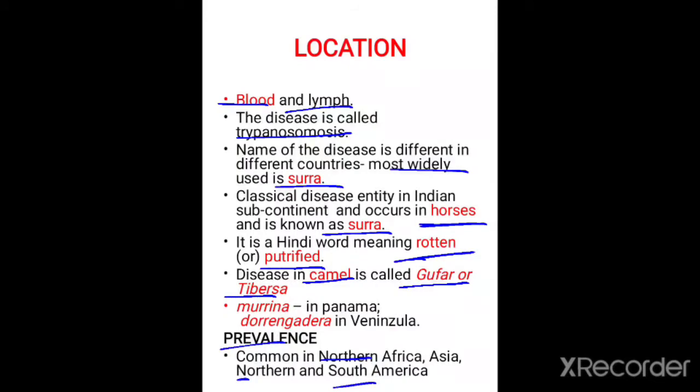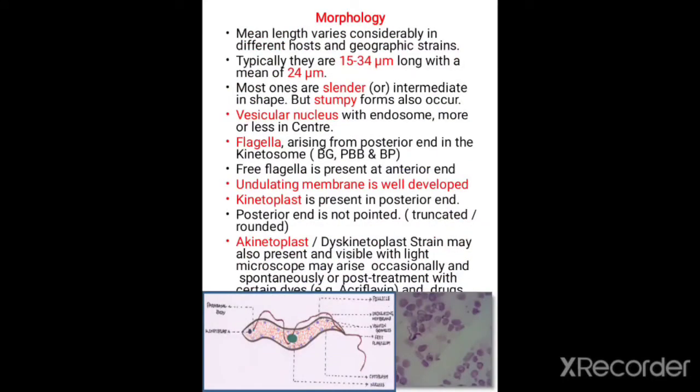And this has different names in different countries. In the Indian subcontinent, this is called Surra, which is the most commonly used name. In the case of horse, the disease is also called Surra. The meaning of Surra is rotten or putrefied. The disease in camel is called Gafar or Tibersa, and this is mostly prevalent in African countries, South American countries, and also in Asian countries.